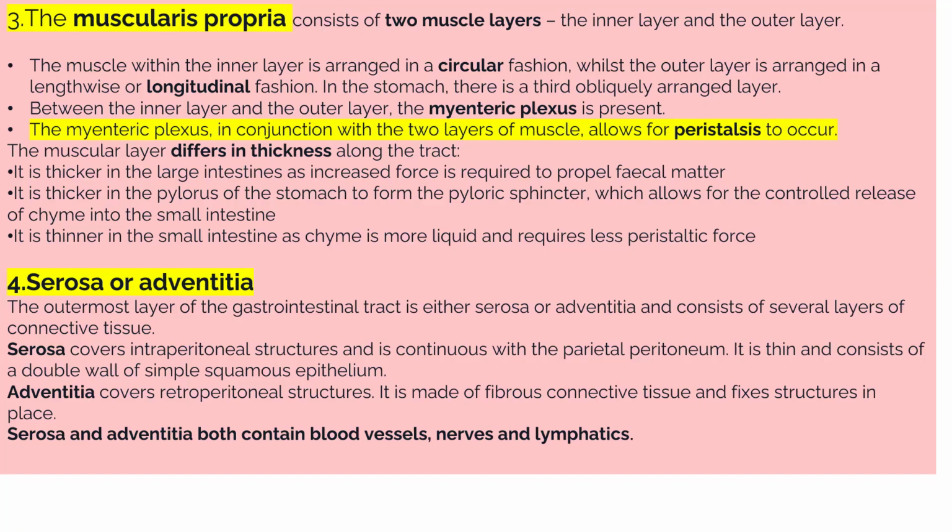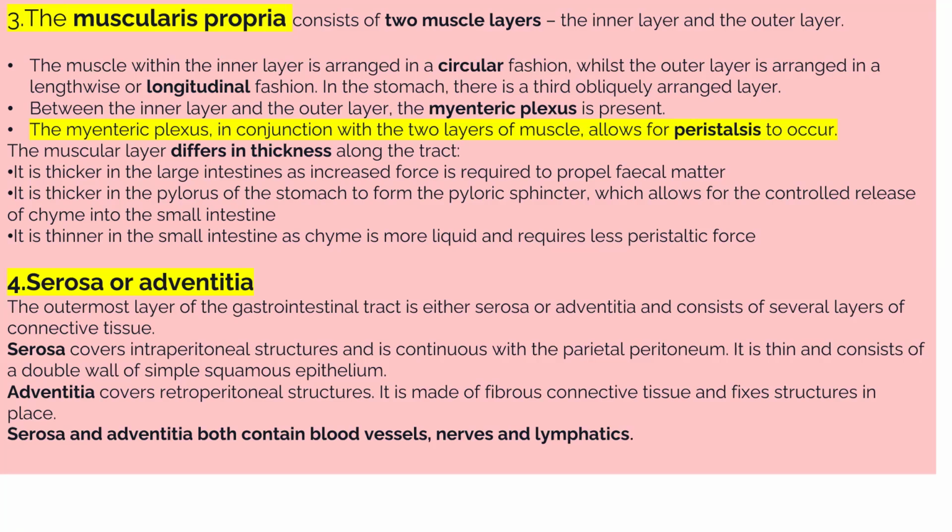The muscularis propria layers differ in thickness along the tract. The muscularis propria layer is thicker in the large intestine because the large intestine requires more force to propel the feces outside, which helps in egestion in the form of feces. It is also thick in the pyloric part of the stomach to form the pyloric sphincter, which allows for the controlled release of chyme into the small intestine.